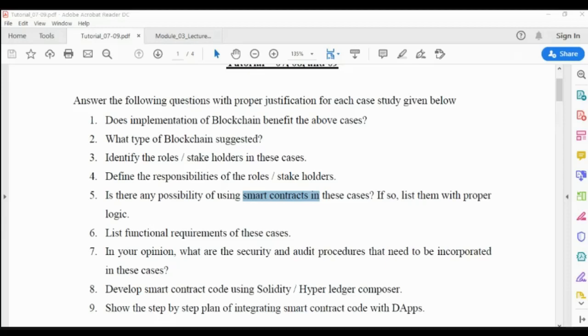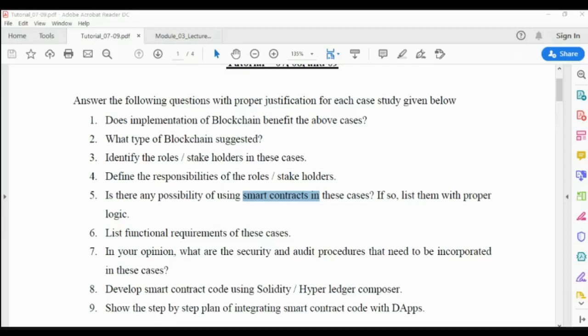List functional requirements of these cases. Whenever you write the responsibilities, here itself you are supposed to write the functional requirements. Obviously, this question has to come in place of 5. You have to get this question, then you have to get question 6. So you make it like this: first you list the functional requirements, then you go for checking the possibility of smart contracts.